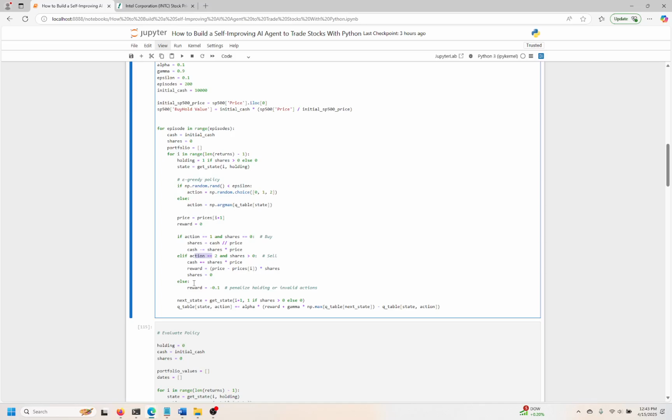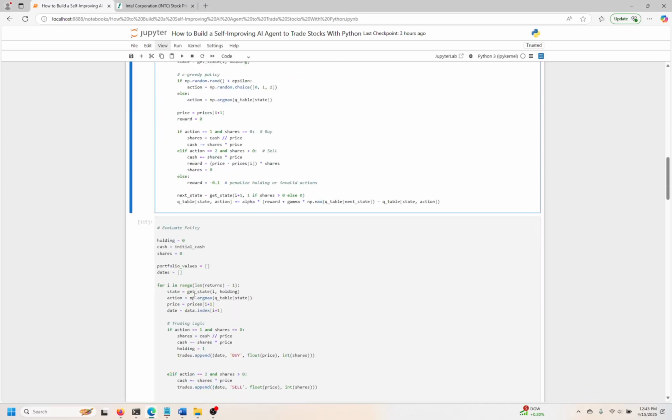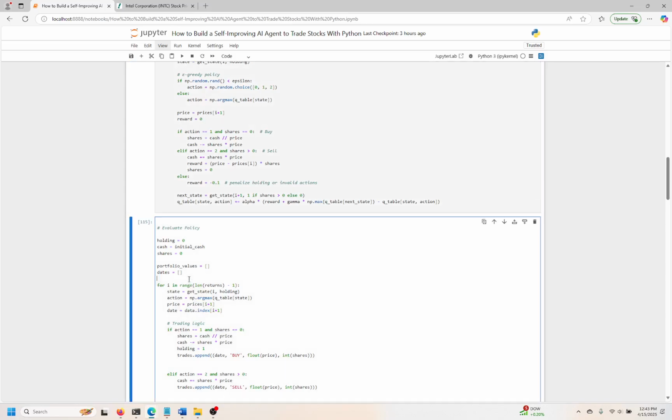So if nothing warrants a buy or sell, the agent is just holding on to the shares that it has. It's not taking any action, because if it looks like the stock is going down, it's going to do a sell. If it looks like the stock is going up, then it's going to do a buy, right? But there's another option too. Just hold. If you're not sure what is going to happen, just hold your position and do nothing. That's fine too. Okay.